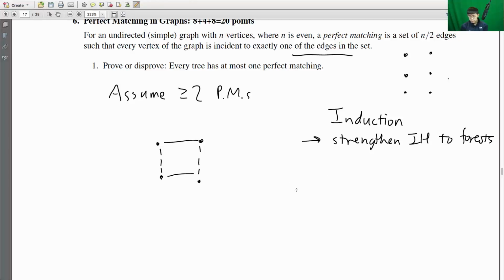Another problem is that typically in tree induction, when you have some sort of tree, you'll want to remove a leaf node, because when you remove a leaf node, you can guarantee that the rest of the tree will be connected.